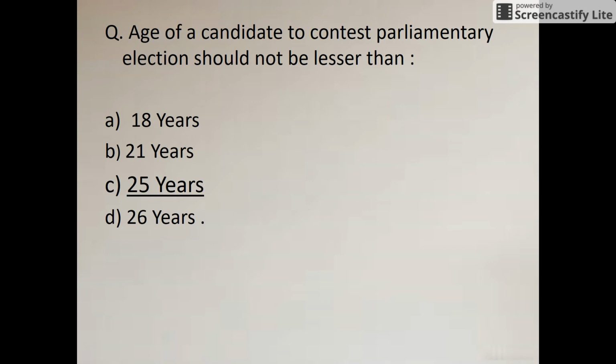Okay, the next question is: the age of a candidate to contest a parliamentary election should not be lesser than? Don't be confused between 18 years and 25 years, because 18 years is for the public elections, not for the parliamentary. When we talk about the parliamentary election, the age should be 25 years.